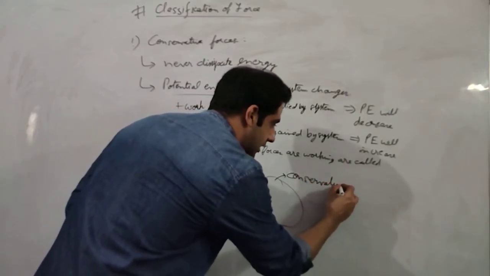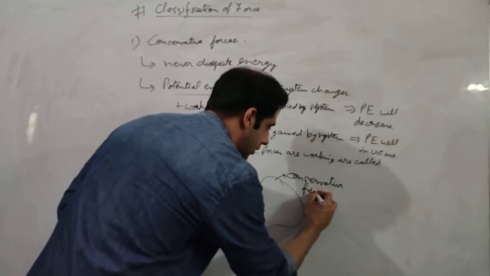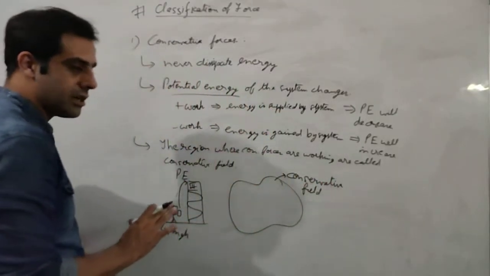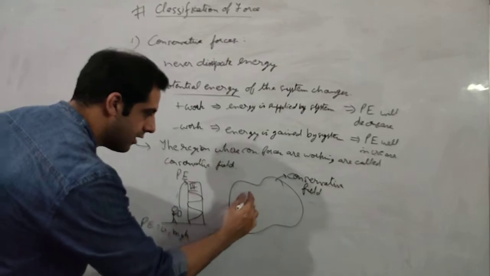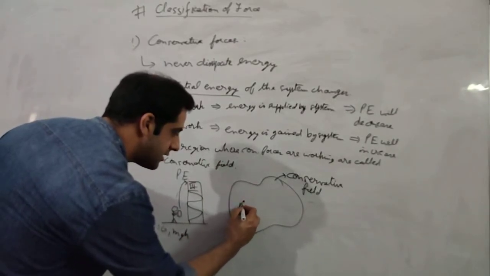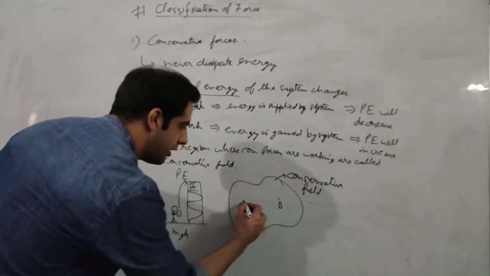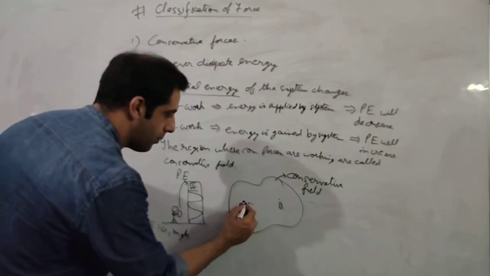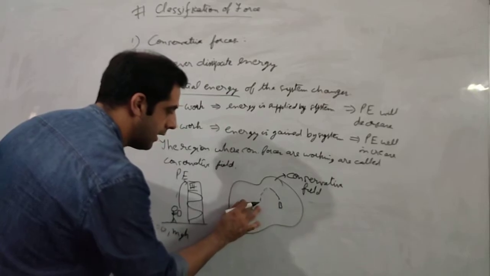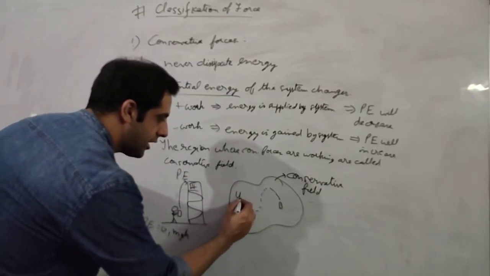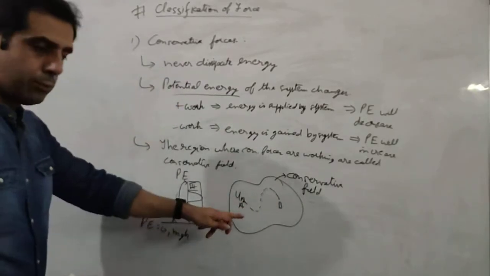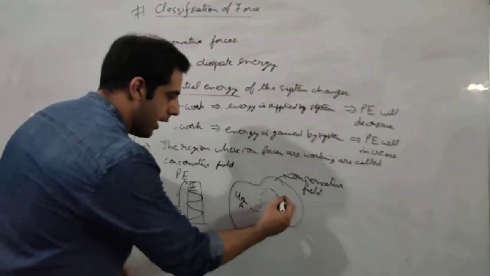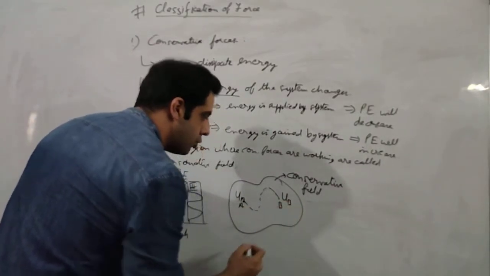Now why is it called conservative field? I'll just tell you. Let me first generalize this. If it is a conservative field, and this is point A and this is point B, and we have to carry a body from point A to point B, and suppose we go in this path, then there will be some potential energy UA at point A, we will use capital U, and some potential energy UB.